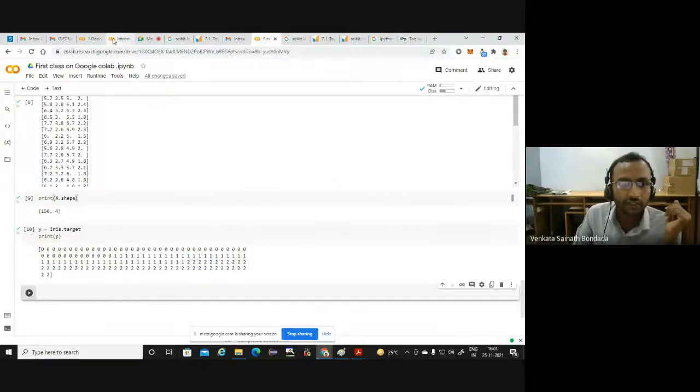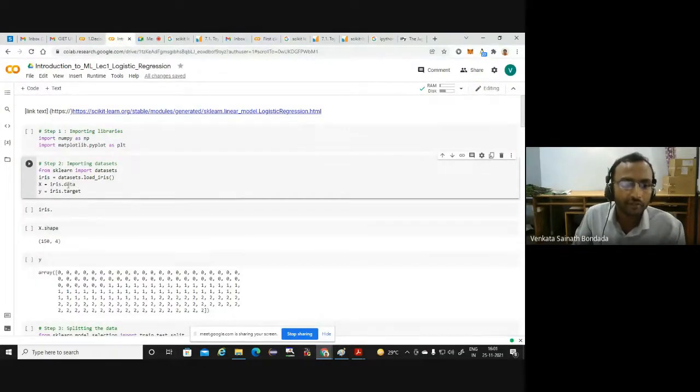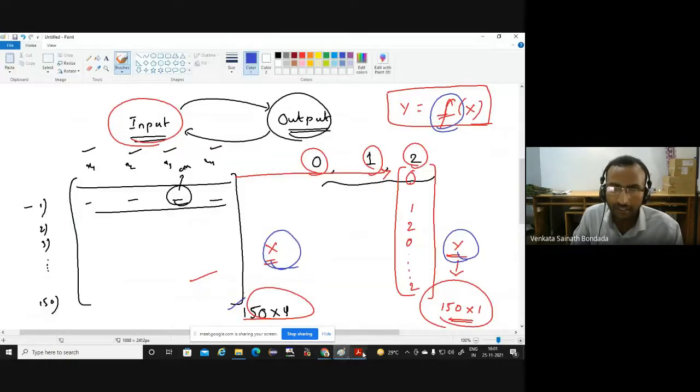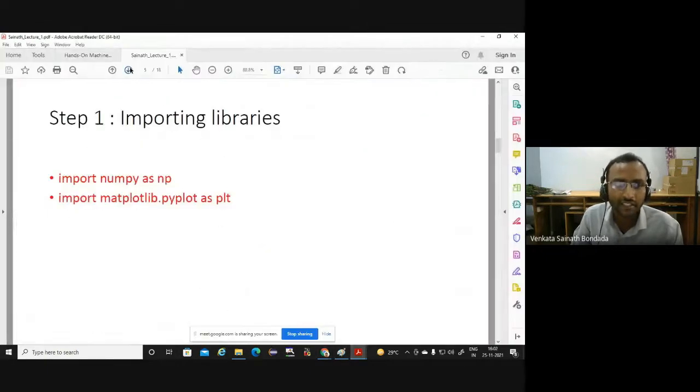And regarding these first 2 steps, all of you are comfortable with the data, right? You have taken the data set from the scikit-learn library. And let me also tell you, this scikit-learn library is automatically installed at the back end of Google Colab. In real life, you have to import it onto your own system. Then only you can access these commands. Anyhow, step 2 is over. I hope till step 2 everything is clear.